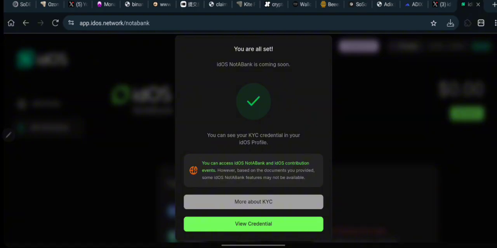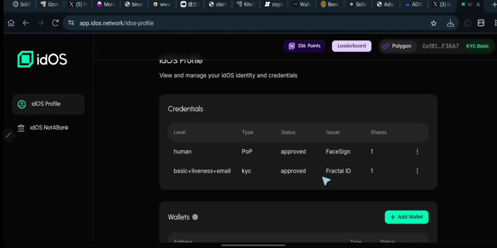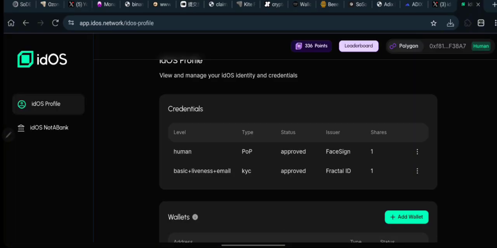IdOS network, not a bank, is coming soon. So right now you can view your credential. I think view credential. Okay, and basically you can see these are the ones that I've actually passed. So when I click on IdOS not a bank, you can see, okay, more about KYC. You can access IdOS not a bank, and okay, I think we are done. We are now done completing our KYC. So this is basically all you need to know right now and all you need to do.